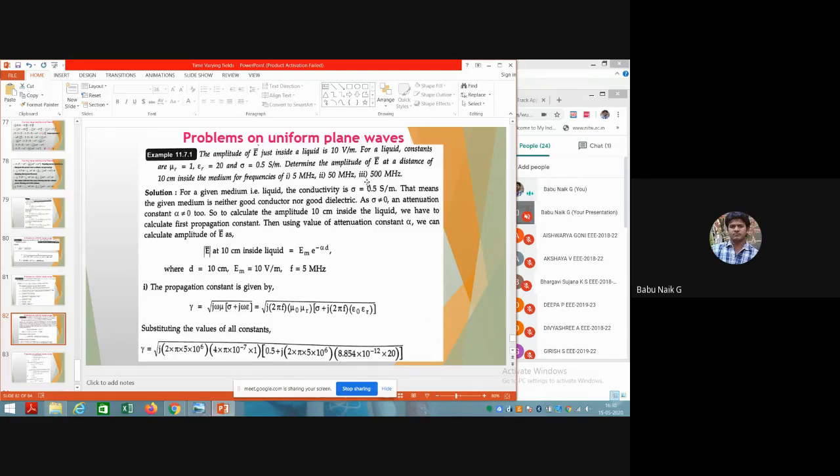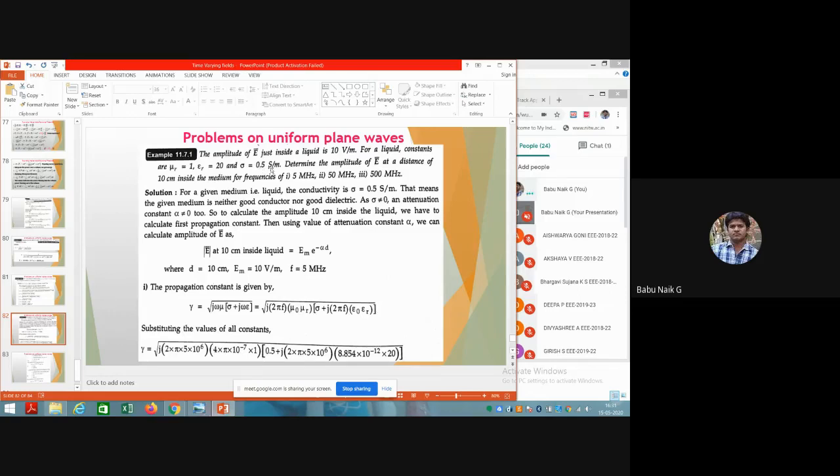Okay, so in this problem the liquid conductivity is given, sigma is equal to 0.5 Siemens per meter. So is this medium a good conductor or a dielectric medium? We need to consider that they have given 0.5 Siemens per meter.